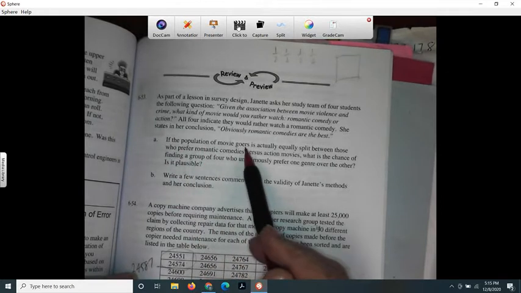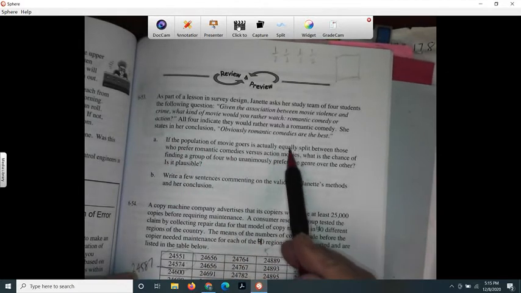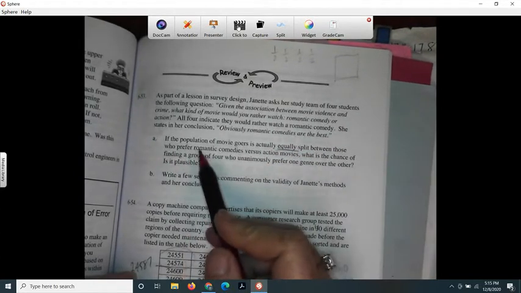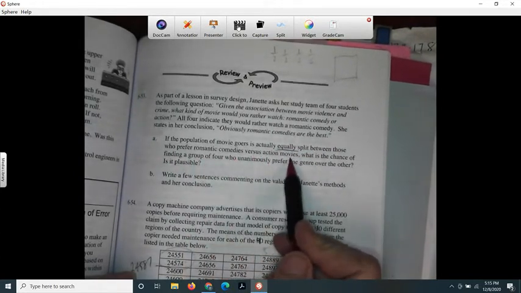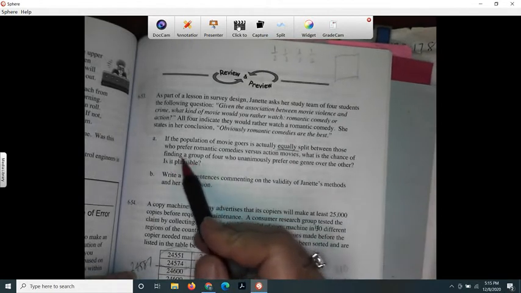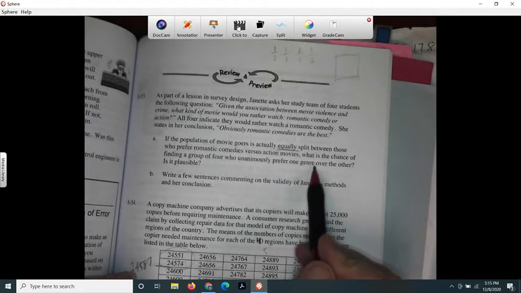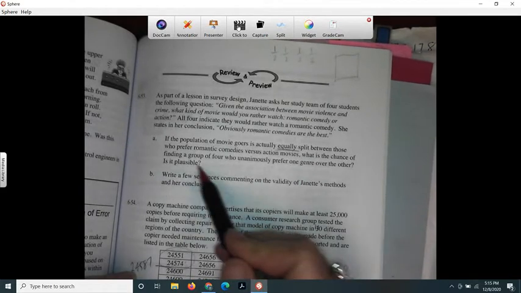So for letter A, it says, if the population of moviegoers is actually equally split between those who prefer romantic comedies versus action movies, what's the chance of finding a group of 4 who unanimously prefer one genre over the other? And is it plausible?